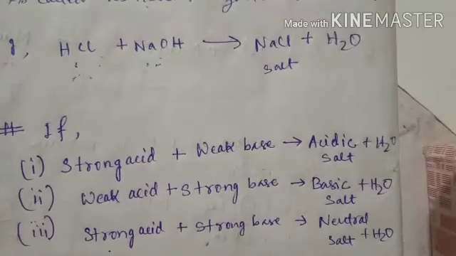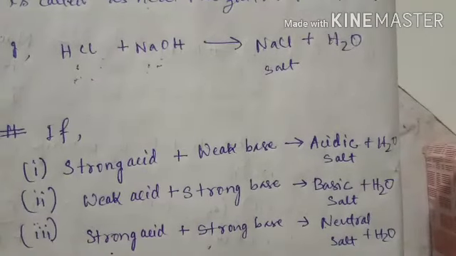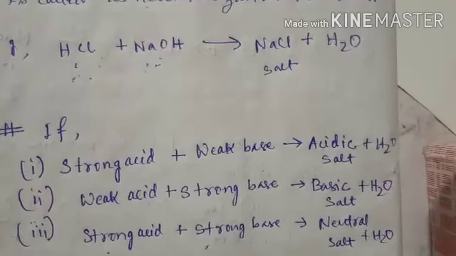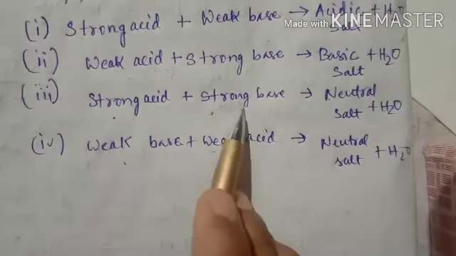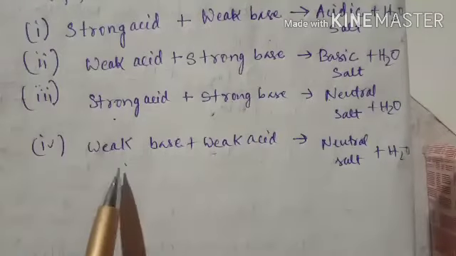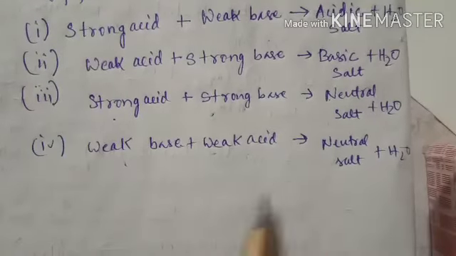So if both are strong, it will be neutral, and if both are weak, it will also be neutral salt. So that is very important. Okay, so strong acid with strong base gives neutral salt, and weak base with weak acid again gives neutral salt.